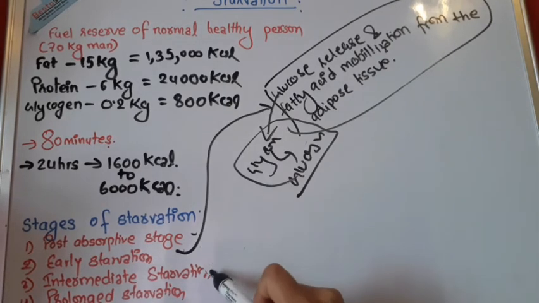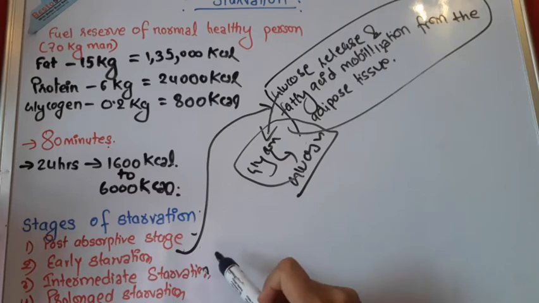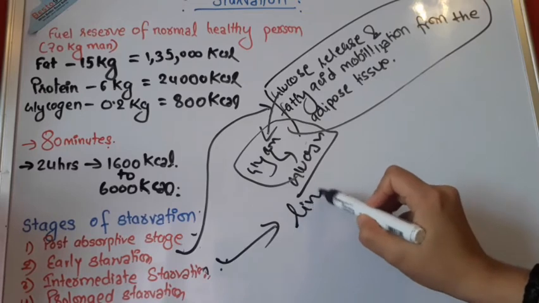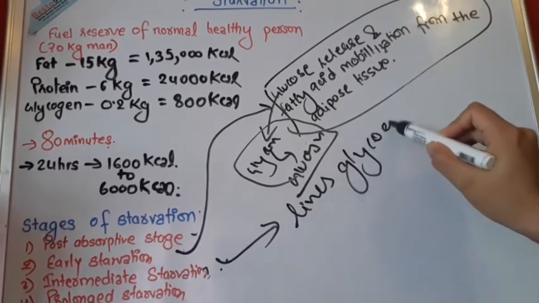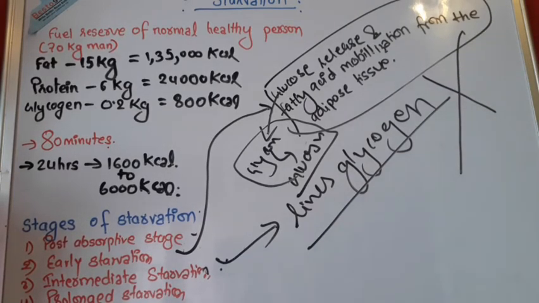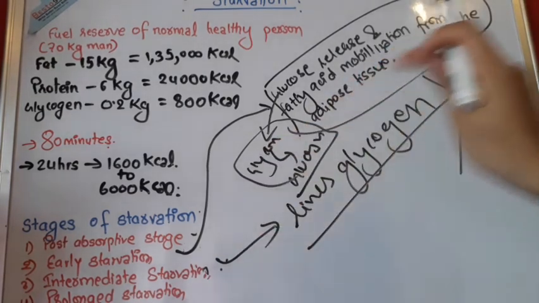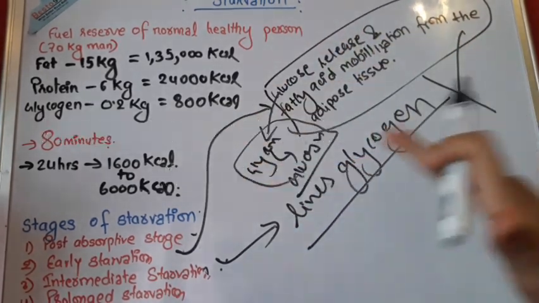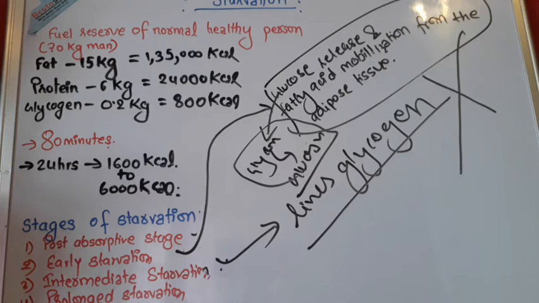Now in the intermediate starvation, what happens is that the liver glycogen, which was the main source for glucose, is finished now. It is no more available. Previously the liver was handling everything. It said, okay, I am there, I will handle everything. So it had handled the post-absorptive state to the early starvation. But now in the intermediate stage, it says that I am lacking glycogen. There is a depletion of the glycogen in the liver.